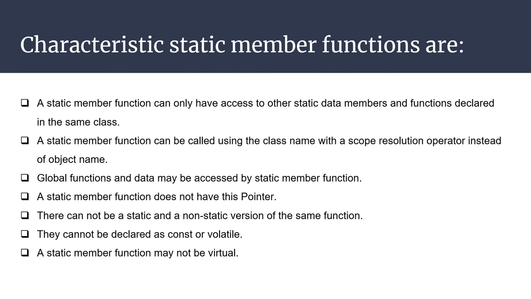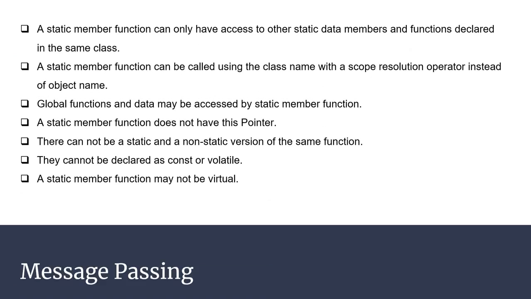There cannot be static and non-static versions of the same function. It means that if we have a static member function and we have a non-static member function of the same kind, then they cannot exist together. That means we cannot have the static and non-static version of the same function. They cannot be declared as constant or volatile. We cannot declare a static member function as constant, and a static member function cannot be virtual. These are the characteristics of a static member function.